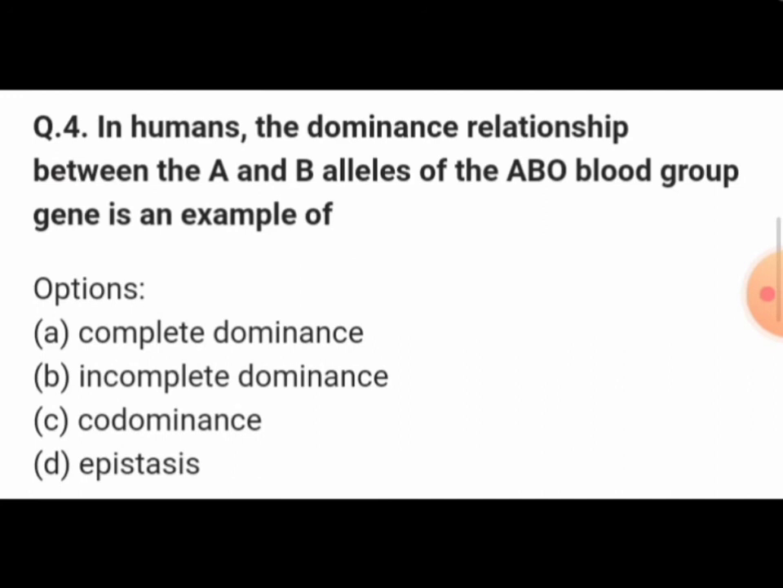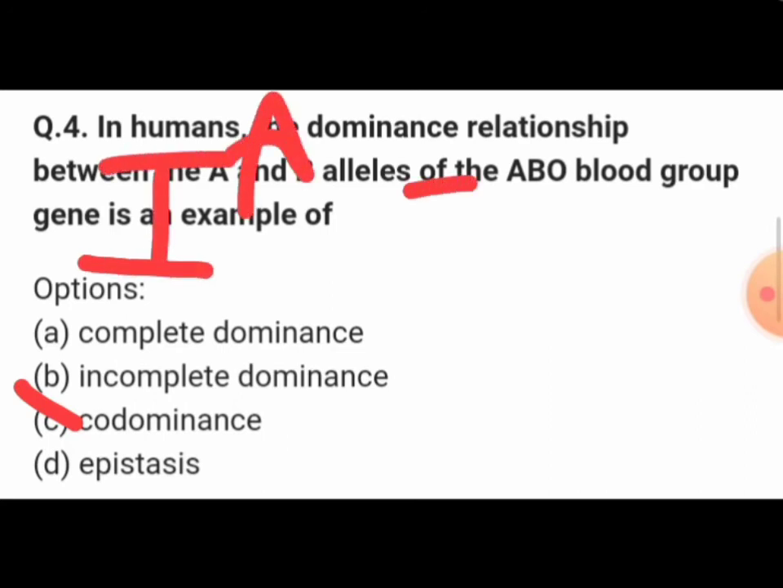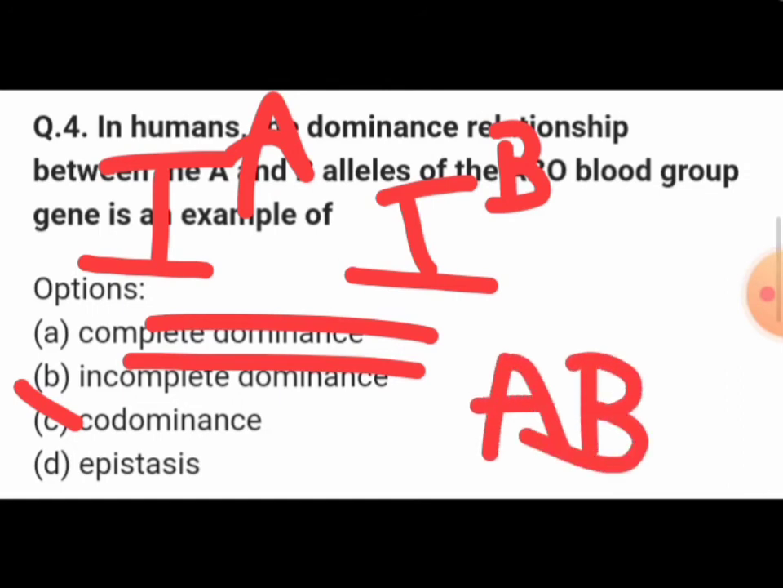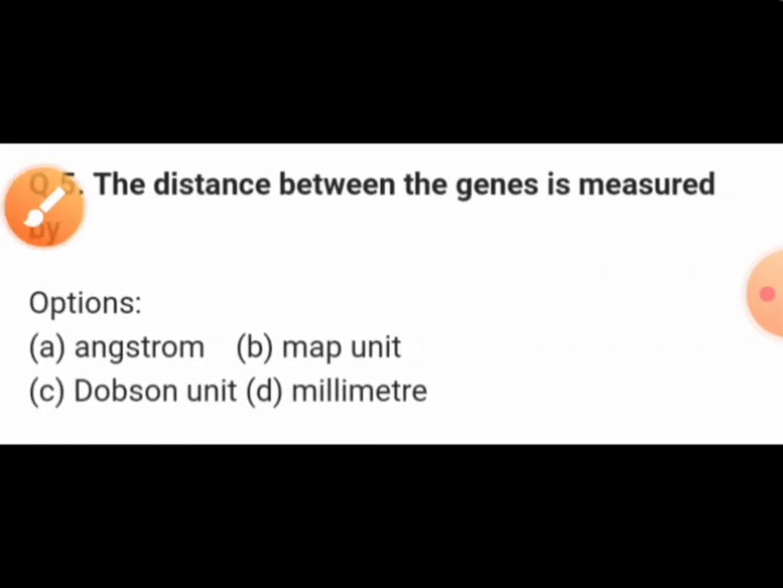In humans, the dominant relationship between the A and B alleles of the ABO blood group genes is an example of codominance. Because the two alleles, capital IA and capital IB, if both are present together, both are going to express their characters, and the blood group of the individual will be AB. So that shows codominance.